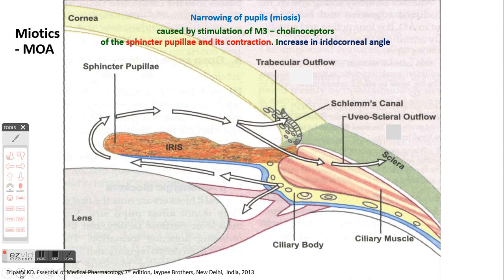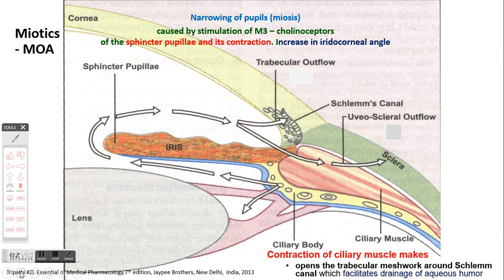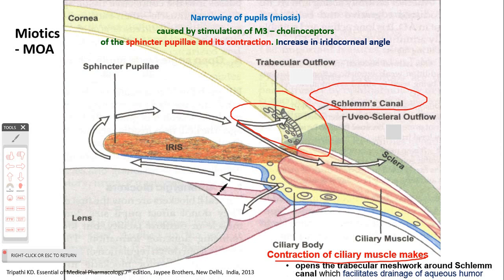So let us first discuss about miotics. So what is its mechanism of action? The first thing that the miotic does, it narrows the pupil by stimulation of M3 receptors of the sphincter pupillae. This contraction of sphincter pupillae actually changes the direction of forces in the iris to lessen, and it actually widens the iridocorneal angle.